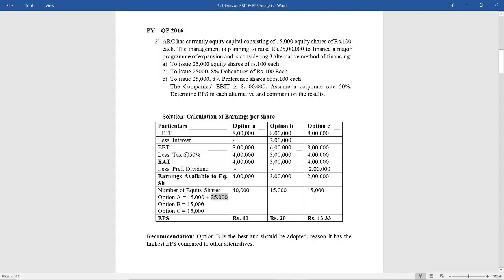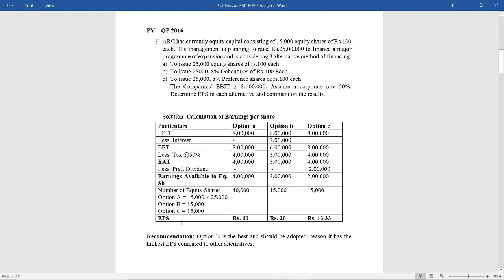In option B, you are not going to raise through equity shares, only debentures. So no equity shares, plus 0. And in option C, you are going to raise through preference shares. So the question of equity shares is not there. Therefore plus 0. So for option A, the number of equity shares is 25,000 plus 15,000, which is 40,000. Option B it is 15,000. Option C it is 15,000.